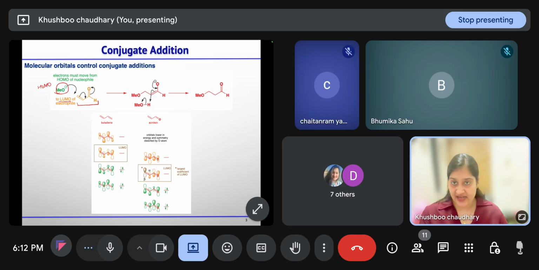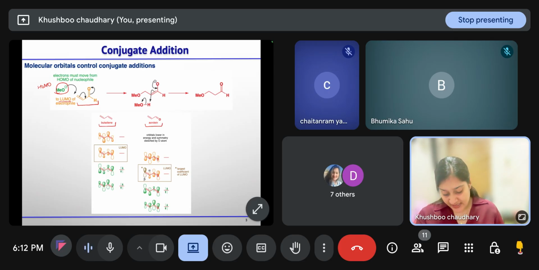How can we find out the energies in this case? If we compare butadiene with acrolein, the alpha beta unsaturated aldehyde, we will come to know that because of the presence of the carbonyl group in acrolein, energies will decrease, because if we add any electronegative group, the molecular orbital energies will decrease.